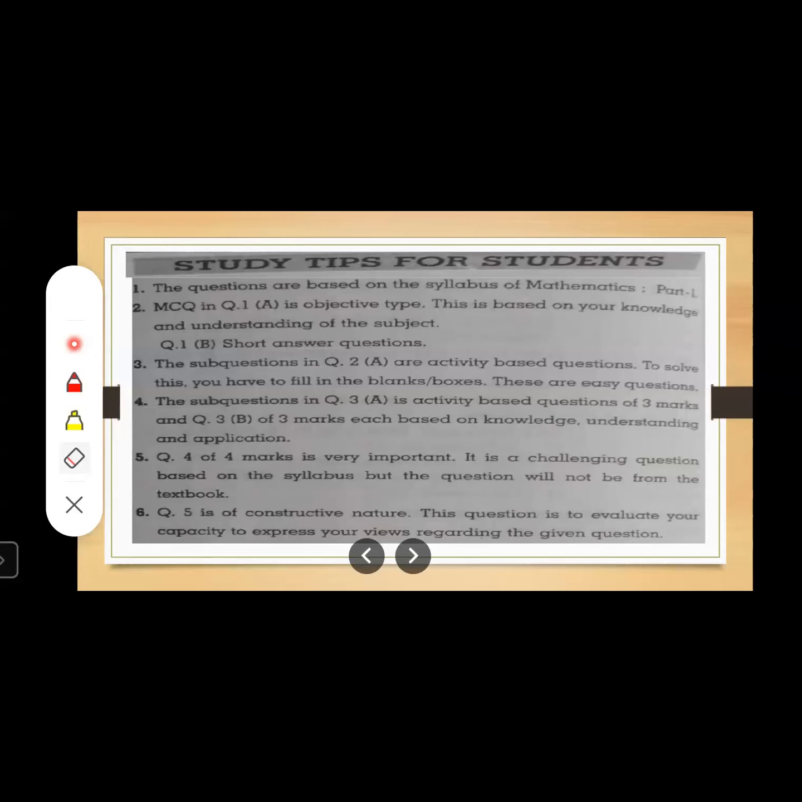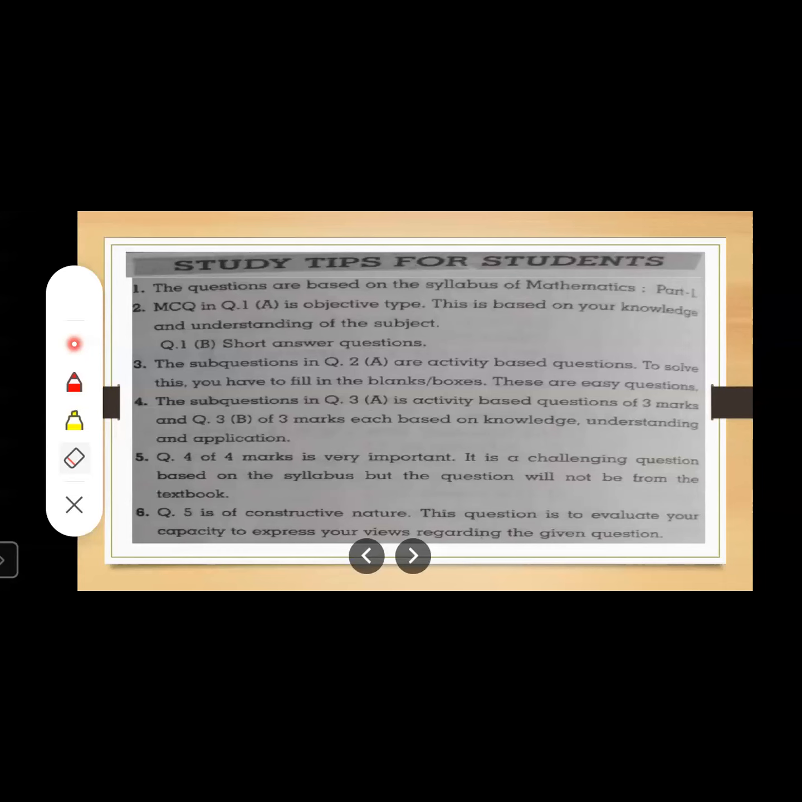Now, moving to the next point, question number 4 of 4 marks is very important. It's a challenging question based on your syllabus only, but this question will not be from your textbook. Just now we have discussed it is of challenging type, but it is specially designed to improve your analytical thinking power or logical thinking power or reasoning power or creativity power.